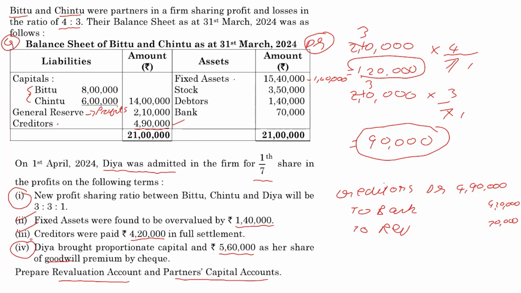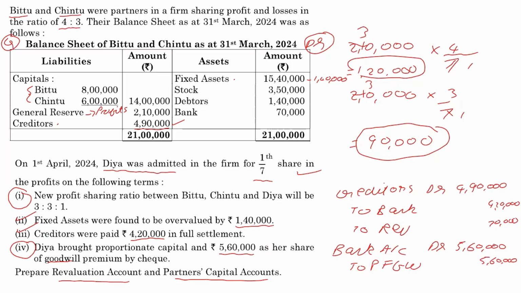Let us have a look at this. 5,60,000 is coming in. We debit what comes in, and what is coming in is money by cheque. So bank account debit 5,60,000, but we don't credit the incoming partner for this amount. This is premium for goodwill. She's joining a business that's already established, that is making money because of the efforts of the old partners. She's compensating those old partners because she's going to take a share in the future profits of the firm. So we will credit premium for goodwill with 5,60,000.